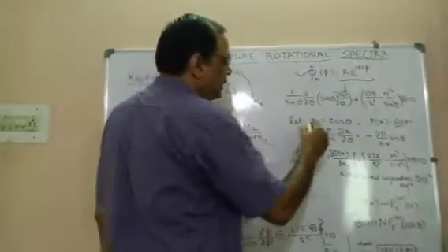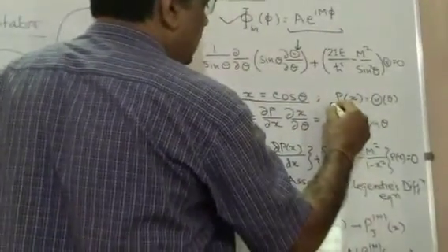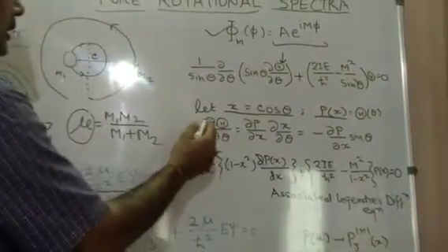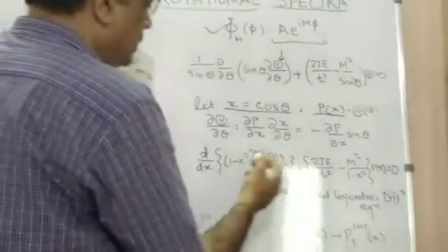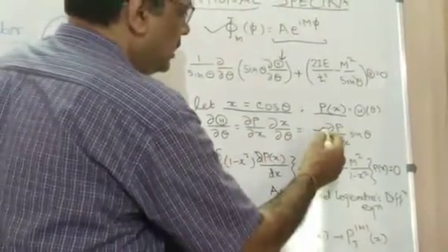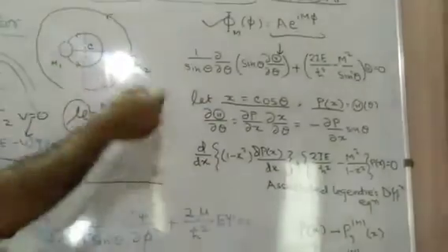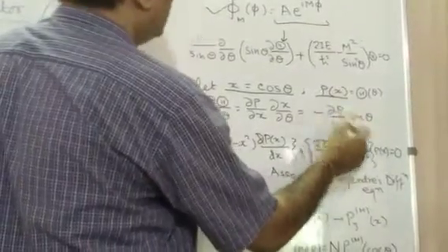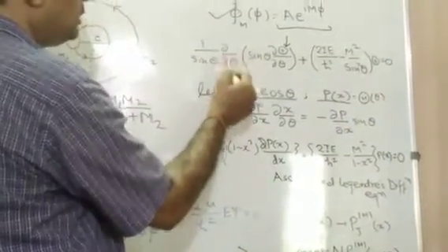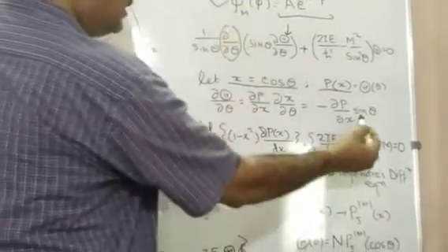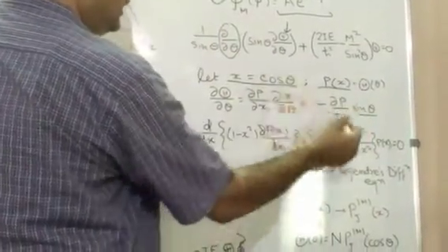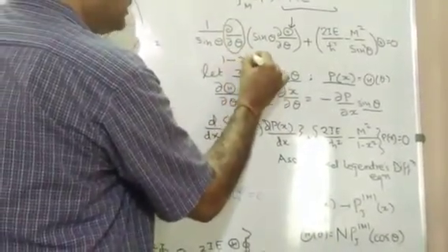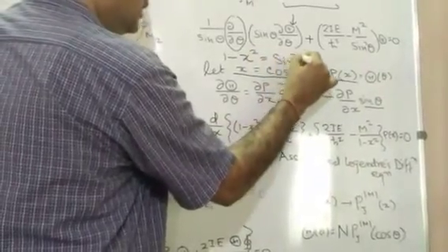If we take x equal to cos theta, and P of cos theta is a function that depends on capital Theta, and then solve by partial differentiation, we will get minus del P upon del x sin theta. Substituting all these, del upon del theta can be replaced by minus sin theta del upon del x. Similarly, since x equal to cos theta, 1 minus x square will be sin square theta.